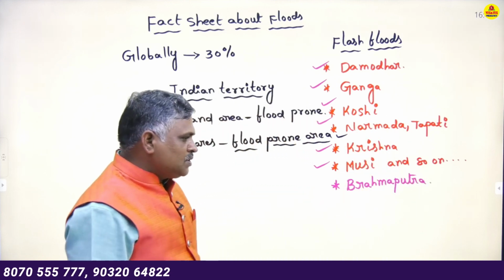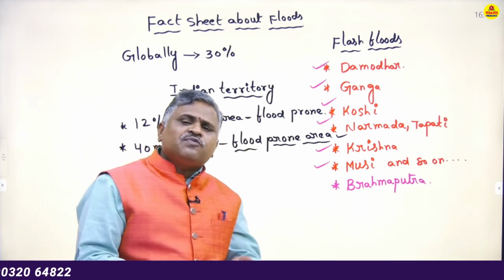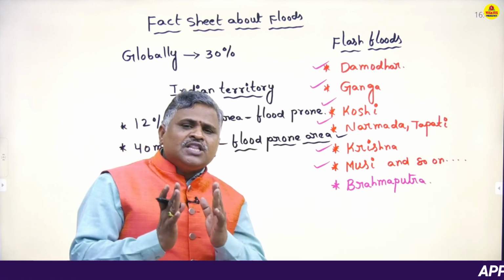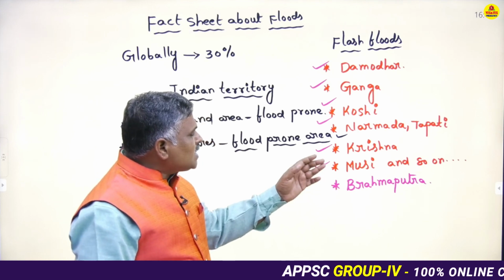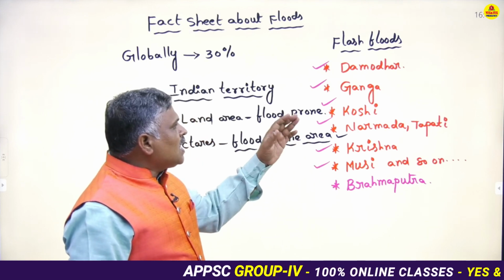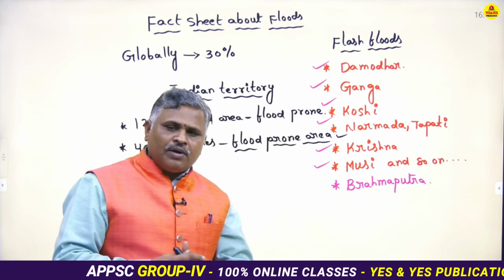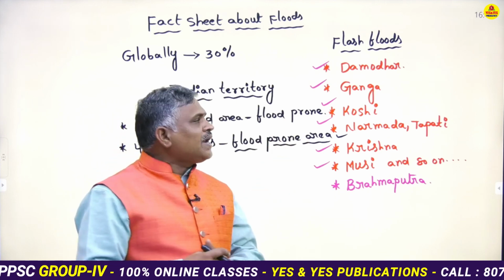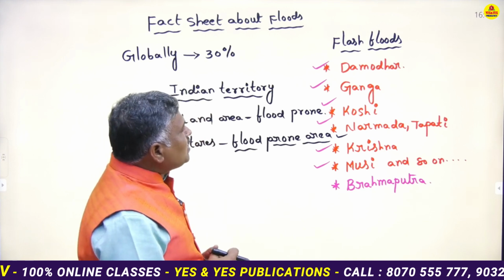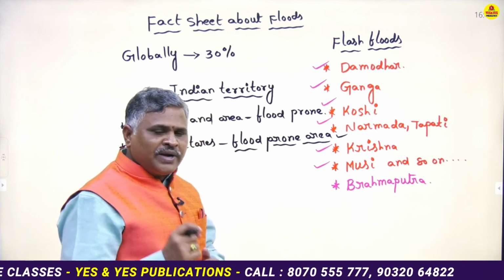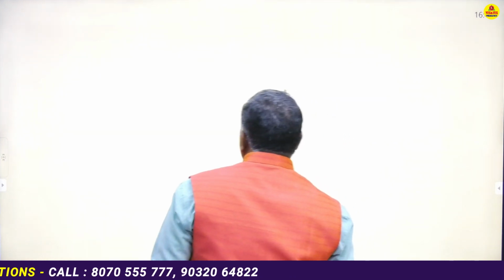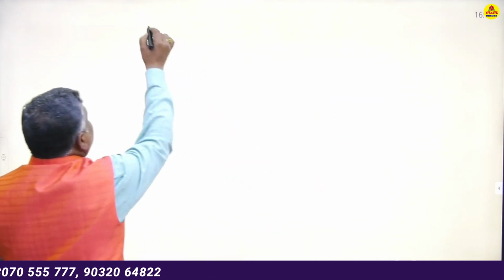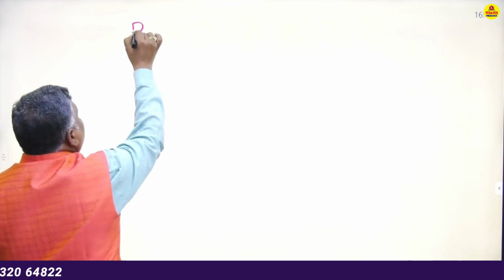These are important rivers. First one I am discussing is Damodar river. Very, very important points.